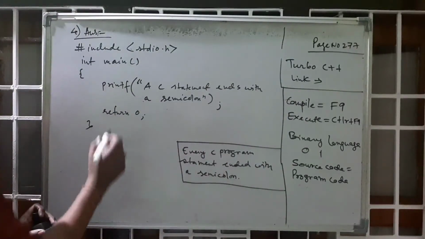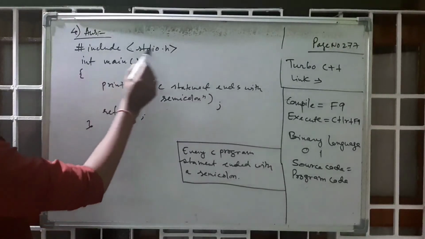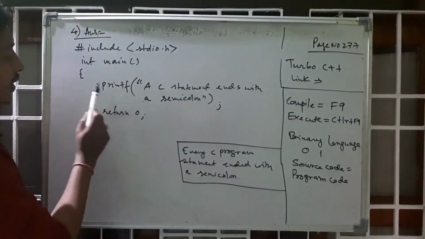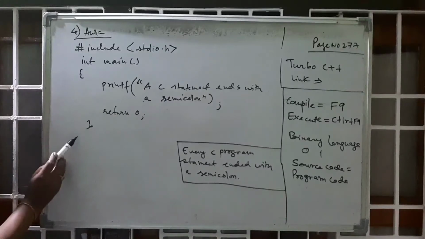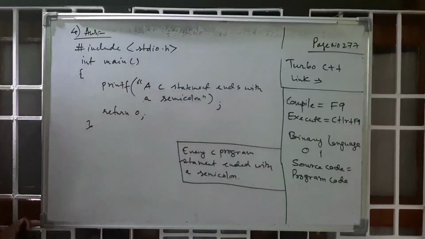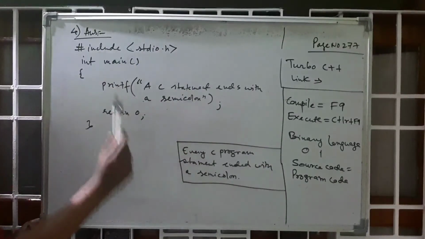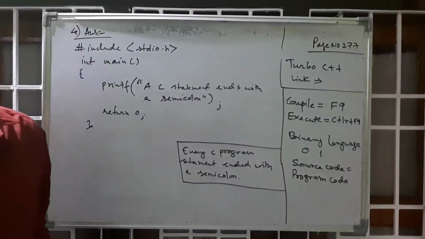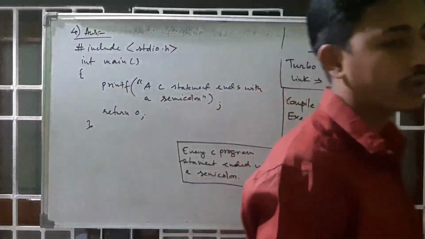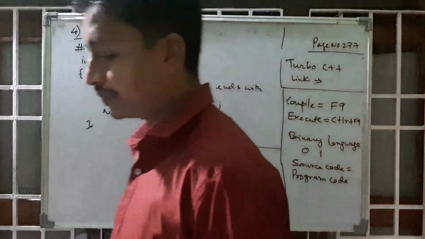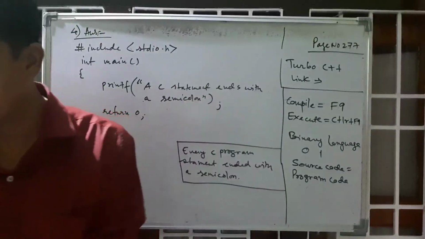Okay, every C statement. This is a statement, this is a statement, but this is not a statement. This is a header file, this is the main function, but the statements are here in the curly brackets. You can see here printf is a C statement and ends with a semicolon, but there is no semicolon in the program, so that's why there is an error. So the answer is missing a semicolon. Okay, so in this way you can easily find the error and also get the output. I think you understand. So this is the first lesson question.